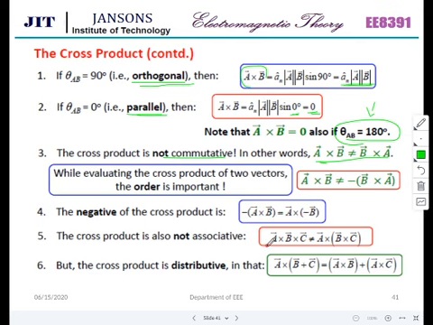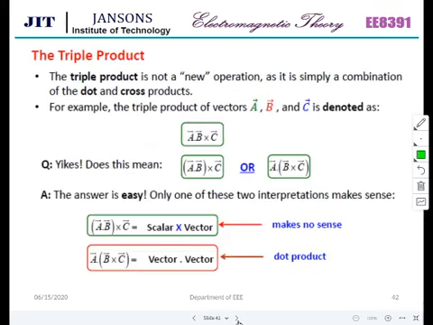The cross product is also not associative. A cross B cross C cannot be equated to A cross B cross C. But the cross product is distributive. A cross (B plus C) is equal to A cross B plus A cross C.